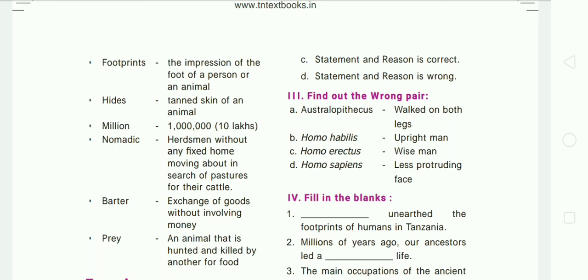So you have to read these six glossary words and you have to write each one 5 times. This is your assignment today.